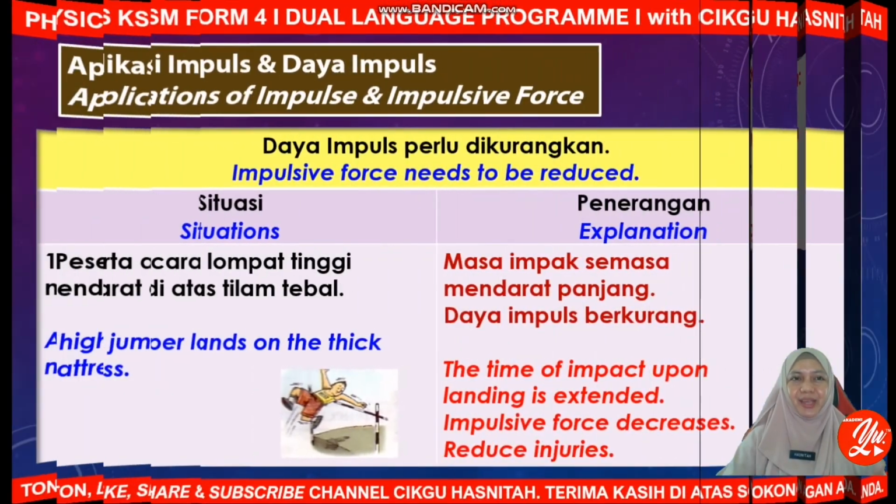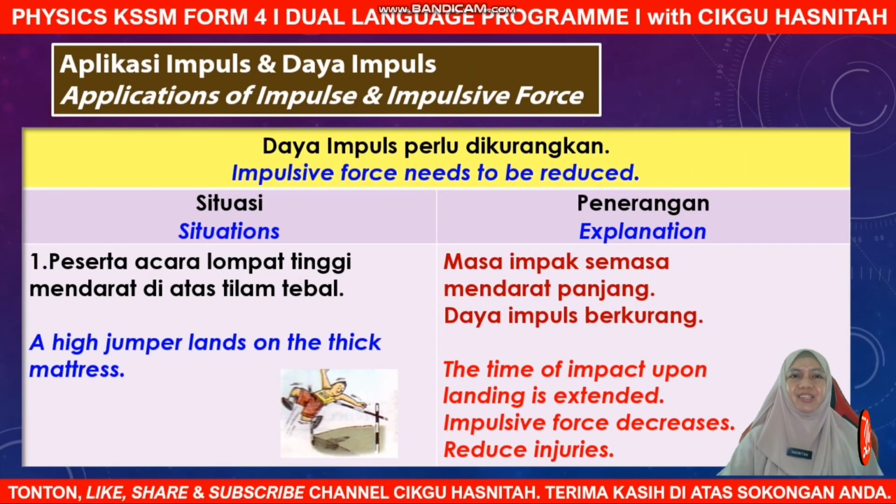Easy, right? Okay, now let's check on a few applications of impulse and impulsive force. Students, in our daily life, whether you realize it or not, in some situations we have to avoid this impulsive force, to avoid damage on an object or to avoid injuries on a person. But in some situations we need this impulsive force to help us in doing work. So let's take a look at what situations we have to avoid this impulsive force, and in what situations we need it. So number one, in this situation you are given a high jump event.